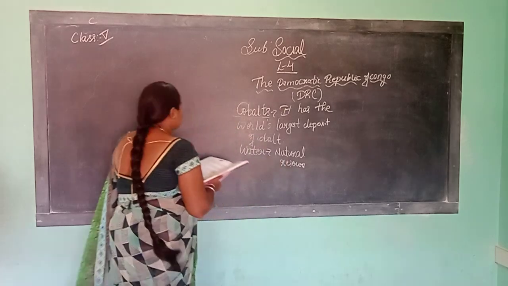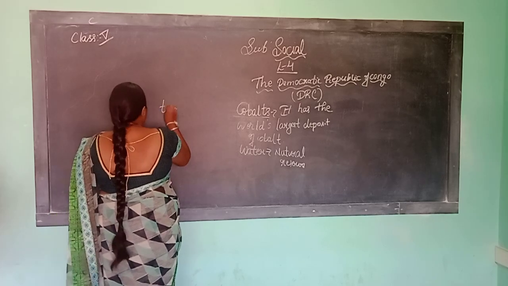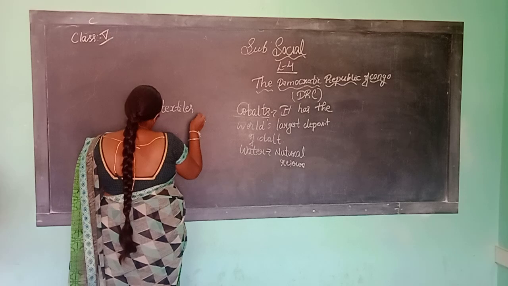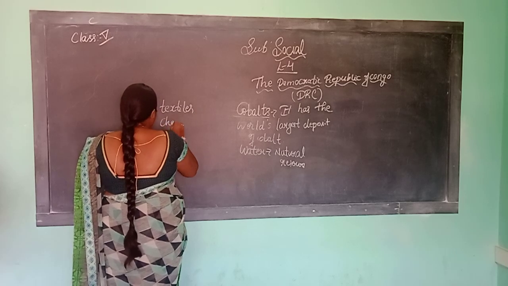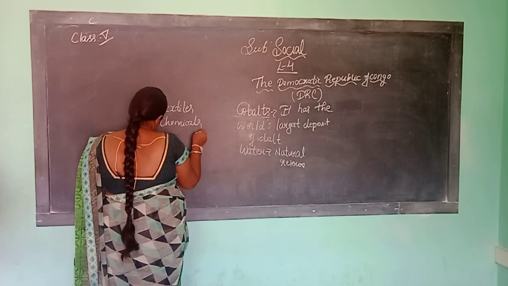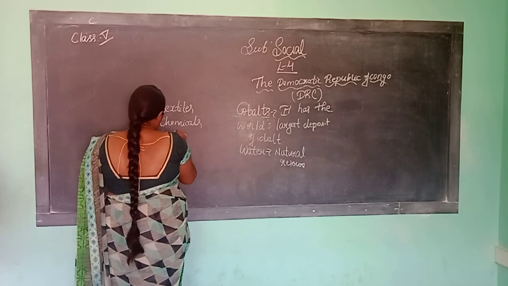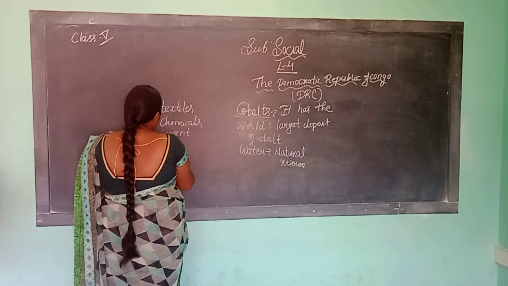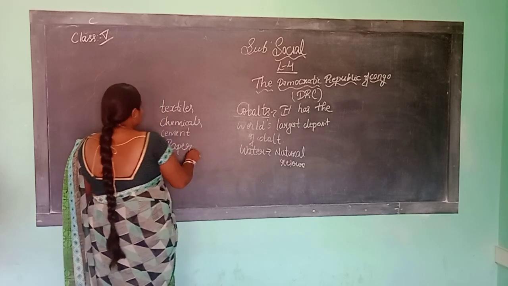Which are the industries we can see here? Textiles, chemicals, cement and paper. So these are the industries we can see in the DRC.